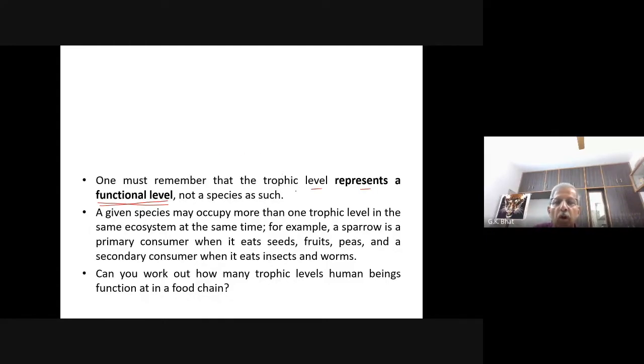One must remember that the trophic level represents a functional level and not a species as such. Any given species may occupy more than one trophic level in the same ecosystem at the same time. For example, a sparrow. A sparrow is a primary consumer when it eats seeds, fruits, peas, and a secondary consumer when it eats insects and worms. But either you should include it in the second trophic level or in the third, but not both. Charan, understood?